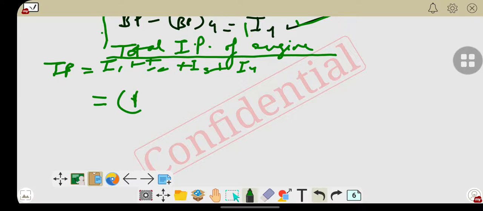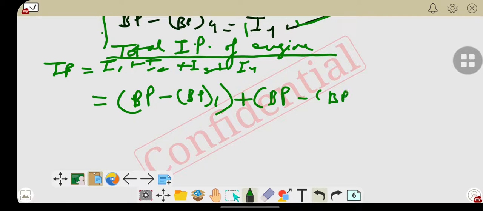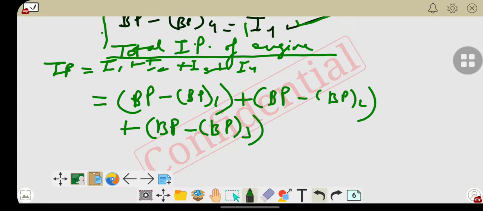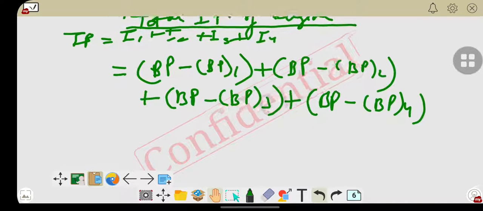So it becomes BP minus BP1 plus BP minus BP2 plus BP minus BP3 and plus BP minus BP4. Such a summation we have obtained here.